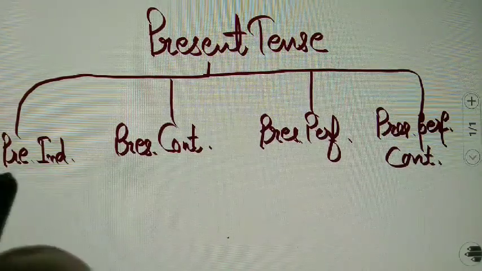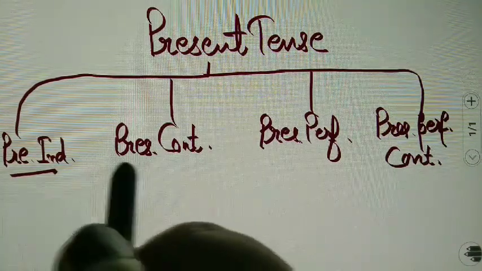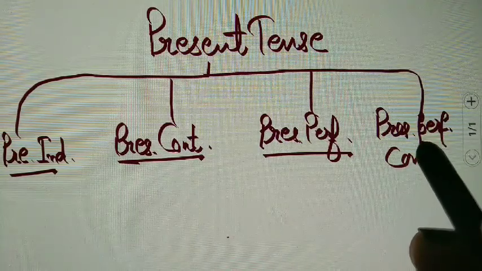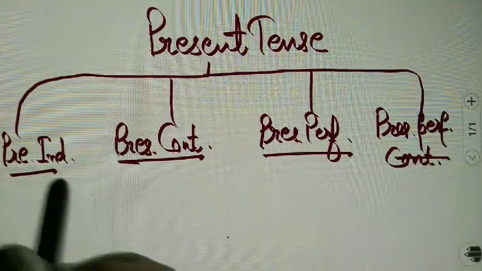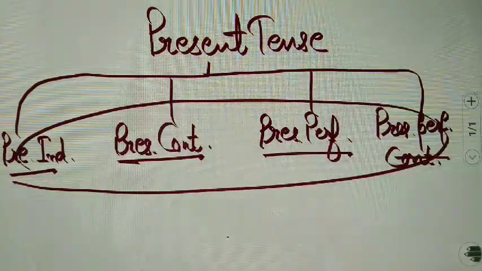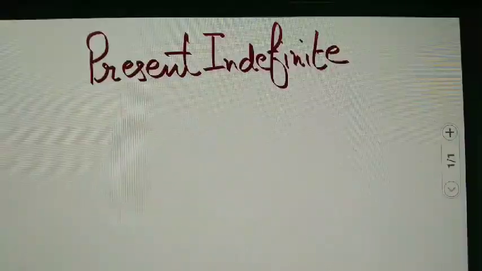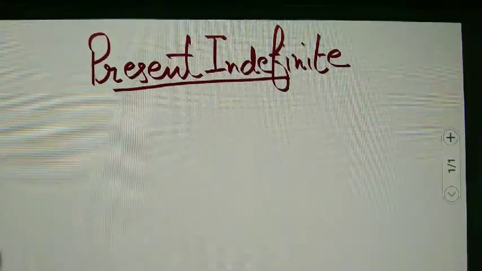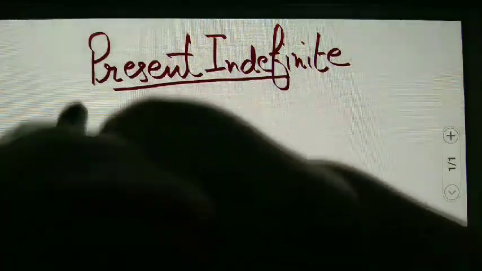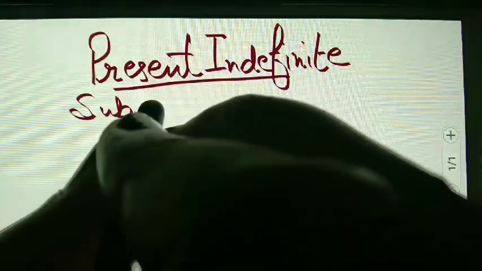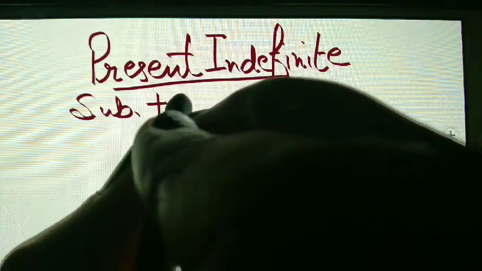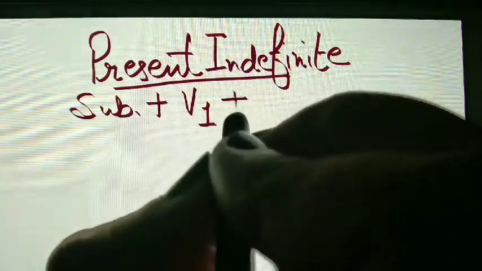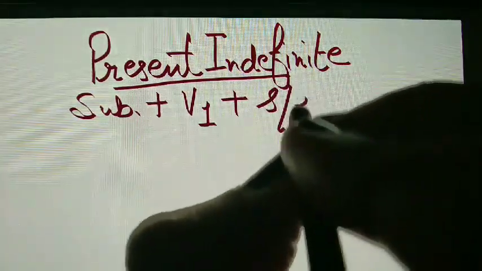First of all, present indefinite. Then we have present continuous. Then present perfect. And at last, present perfect continuous. So we are going to cover all these four kinds of present tense. So students, first of all, we have present indefinite tense. The rule for present indefinite will be subject plus V1. V1 means first form of the verb plus S or ES.